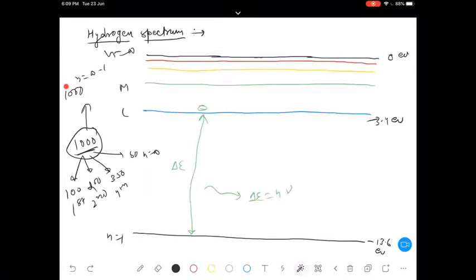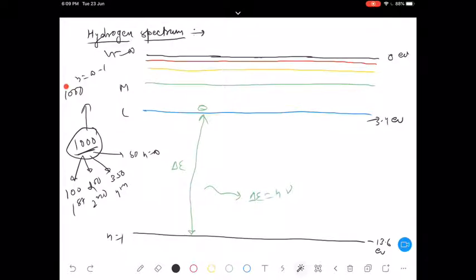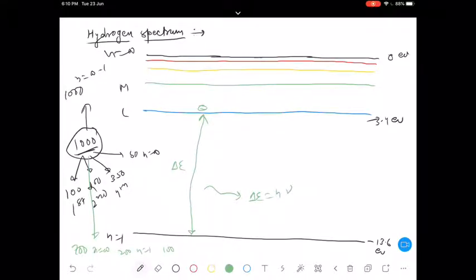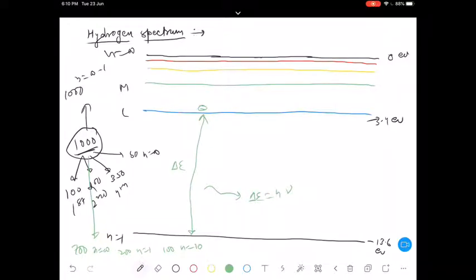Now what will happen to any of these electrons which are excited? They will get de-excited, correct? So I'll take one of the cases. I'll also ask you to make cases by yourself. Let's say I take one case where, out of these 1000, 700 reach n equals infinity, and the remaining 300 reach, or let's say remaining 200 reach n equals 1, and 100 reach n equals 10 or 2 or 3 or 5, whatever you want to say.